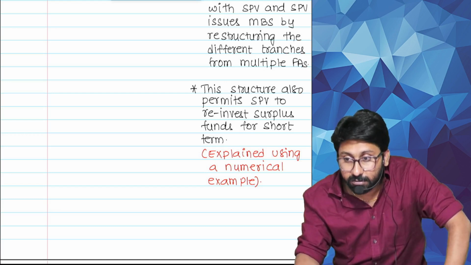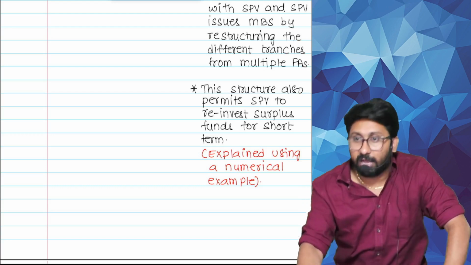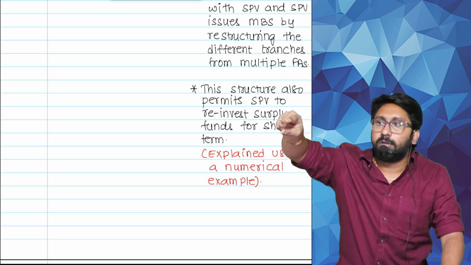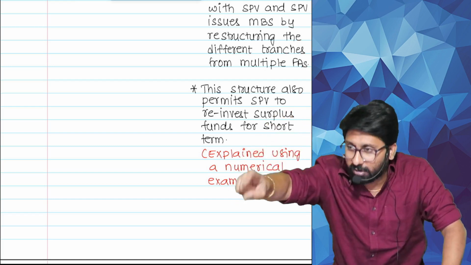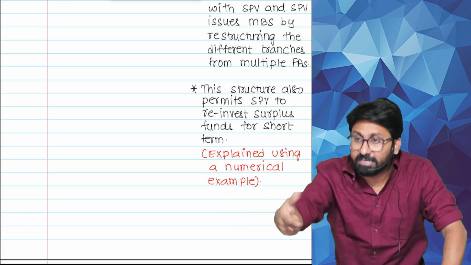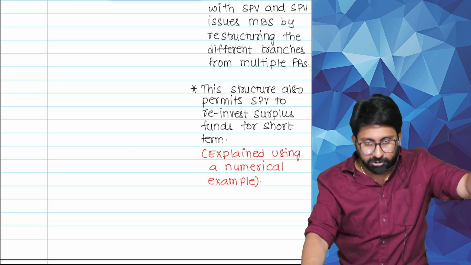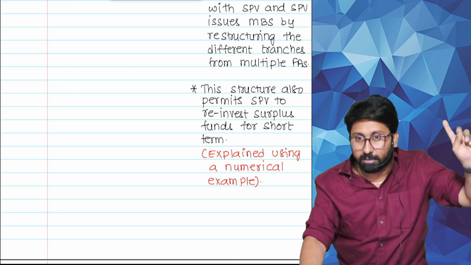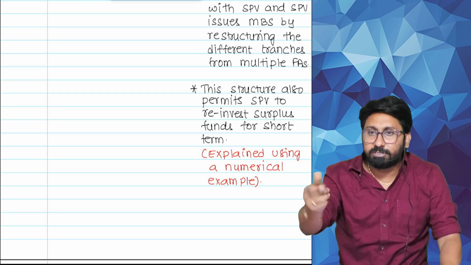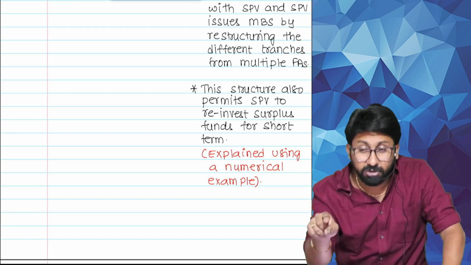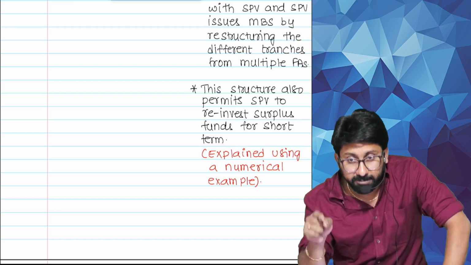0.005. 0.005 into 180 into, sorry, how much loan? 100 crores loan. Principal 100 crore loan, fair value 180 crores we have taken in our example. In that I have given how much? 1 crore. Means my part is 0.005%.